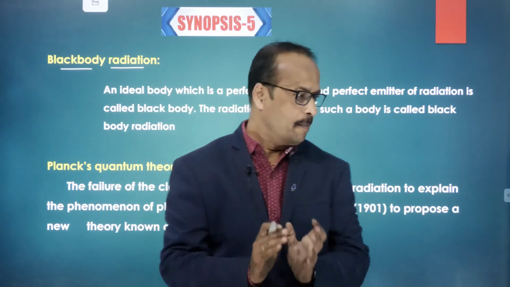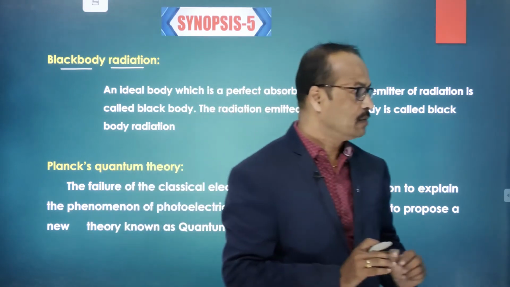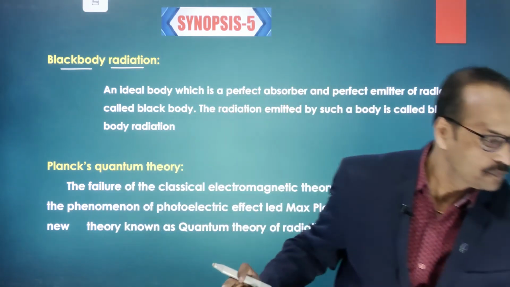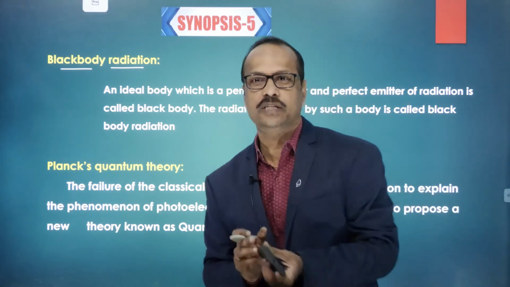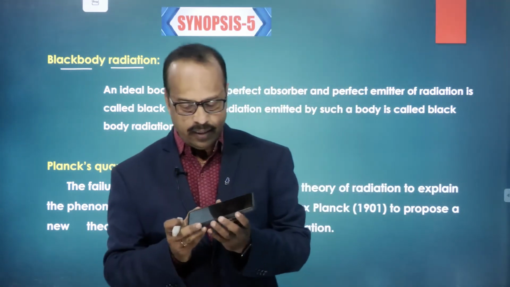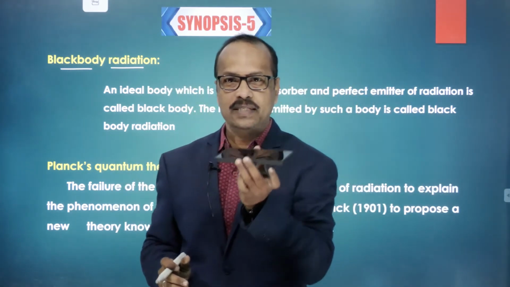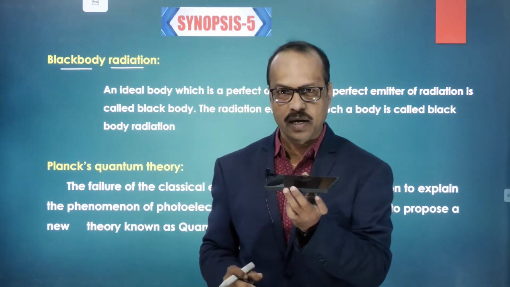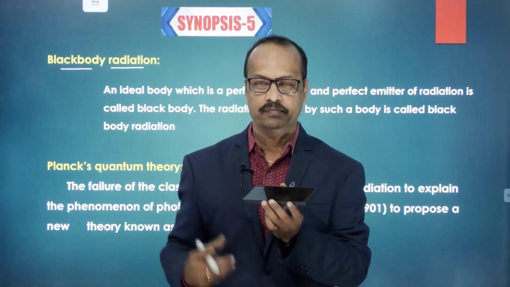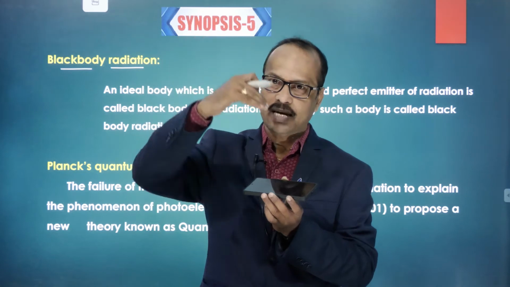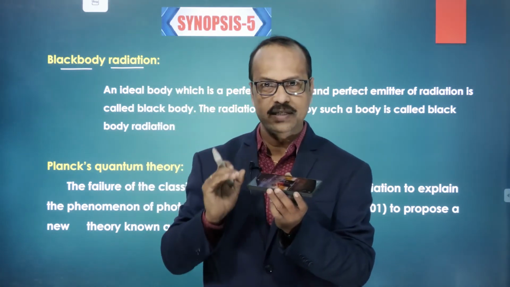Generally, when we take an object, for example this object, and place it in radiation, like in the presence of sunlight, the sunlight rays fall on this object.